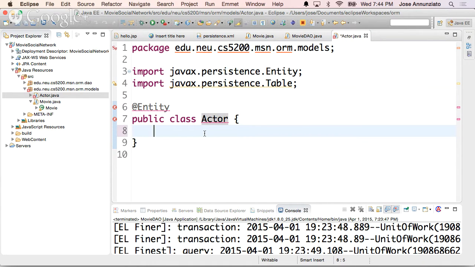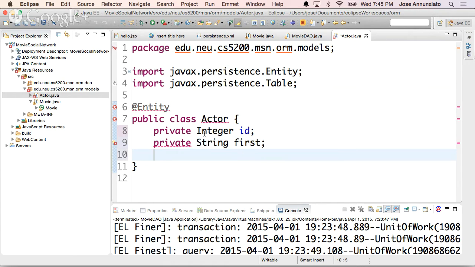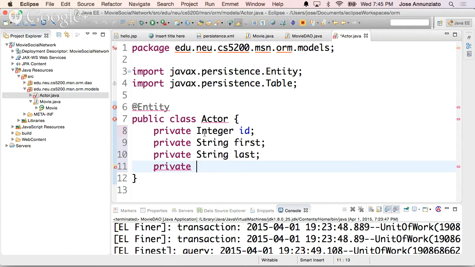I'm also going to declare all the fields. So I'm going to say private integer ID. What else do we have there? Private string first. We have private string last and private date of birth, right? So that's date, DOB.